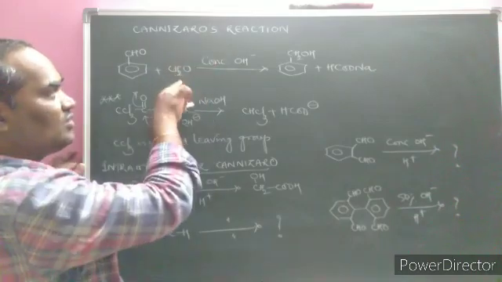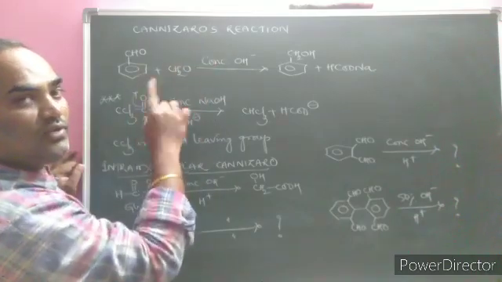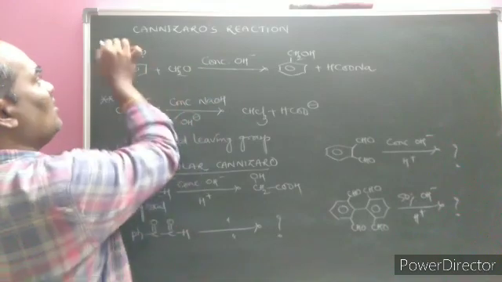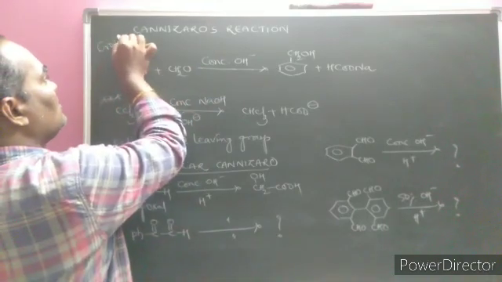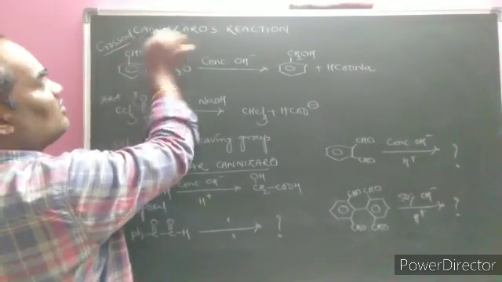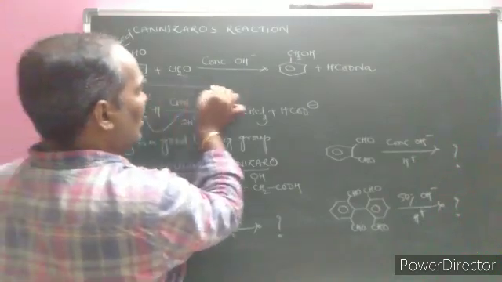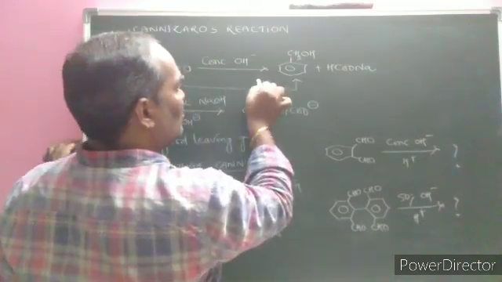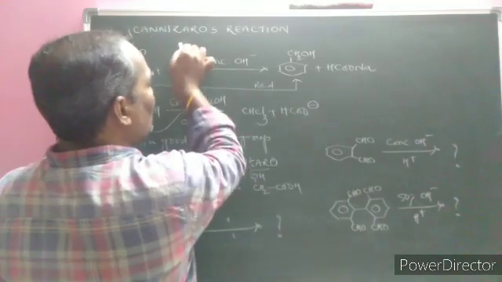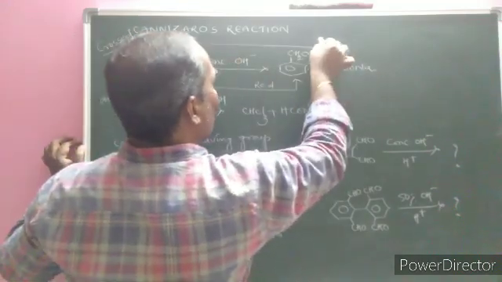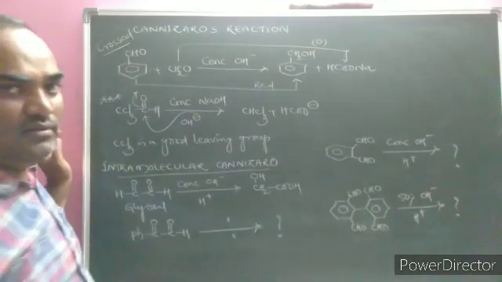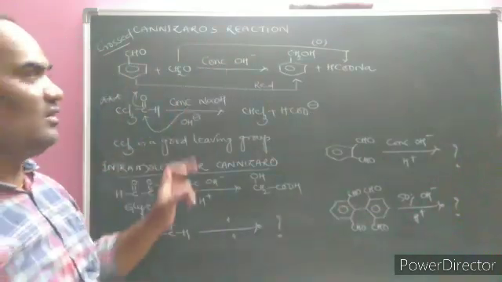The Cannizzaro reaction taking place between two different aldehydes we call a crossed or mixed Cannizzaro reaction. Always the aromatic aldehyde gets reduced and the aliphatic one gets oxidized. Very important in the previous question.